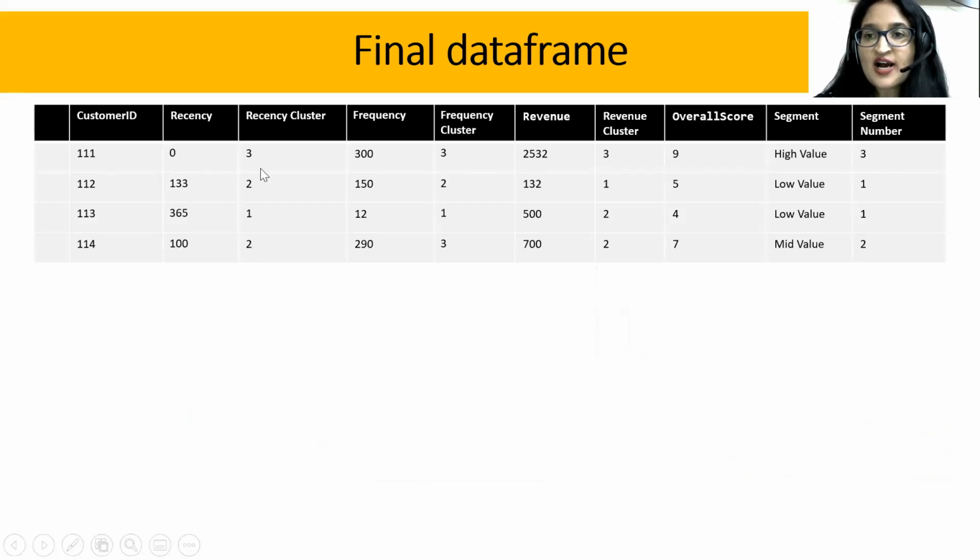So for 111, the segment is high value. For 112 and 113, it is low value. For 114, I have just added an extra one to include a middle value CLTV. And the segment number, because the machine cannot understand high, low, middle value, right? So I have just converted into some numbers which machine can understand, 3, 1, and 2.